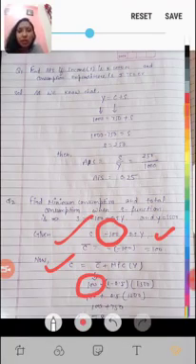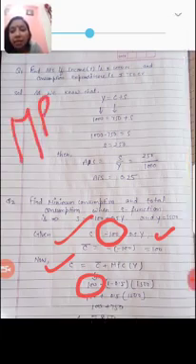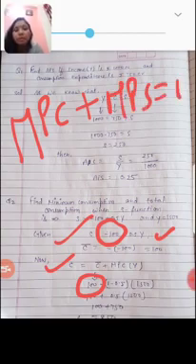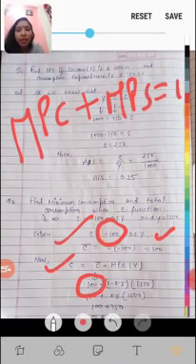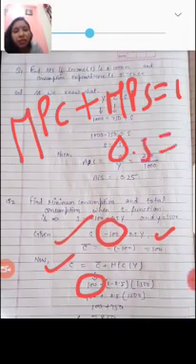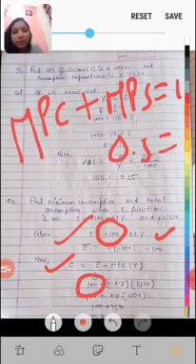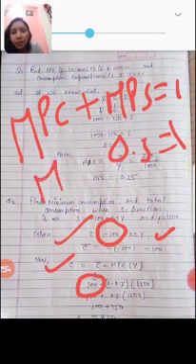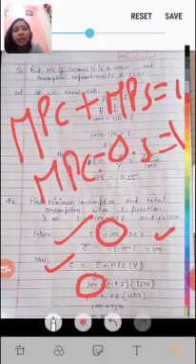As I told you in the last video, yesterday you completed that there is a relation: MPC plus MPS equals 1. The total of both is 1. If either one of them is given, we can easily calculate the other. Now here MPS is given, 0.5. MPC plus MPS equals 1. Okay, so now how much will MPC be, beta?